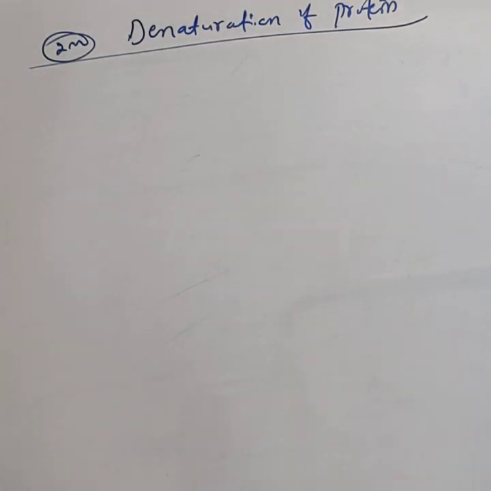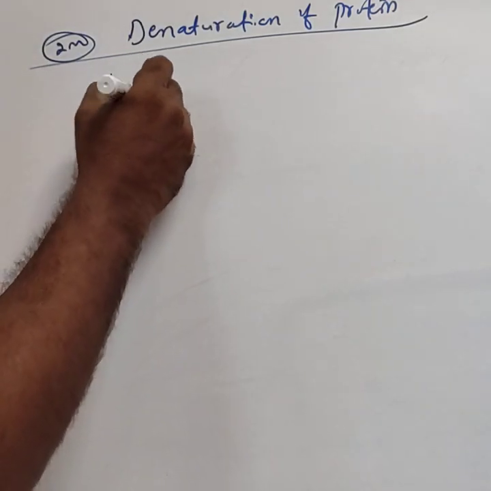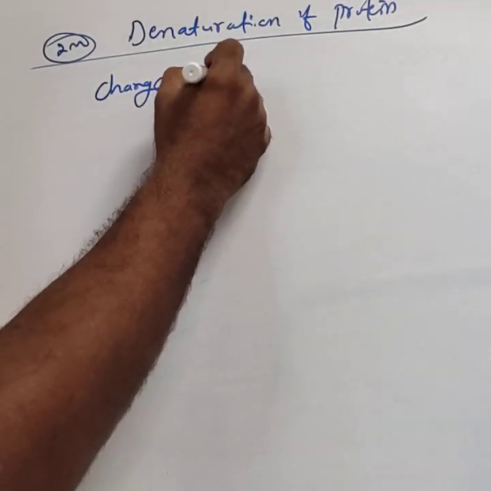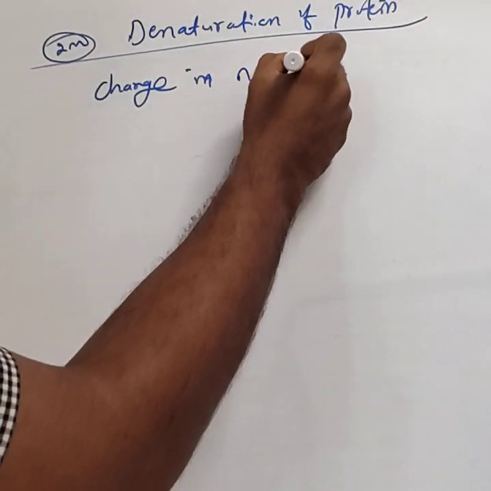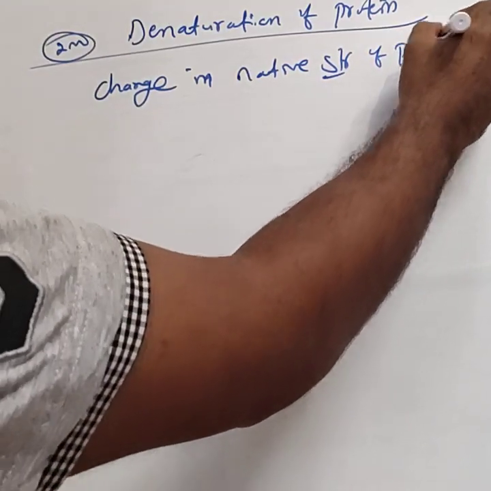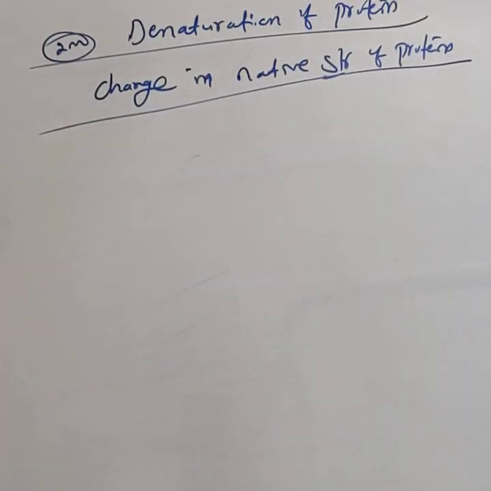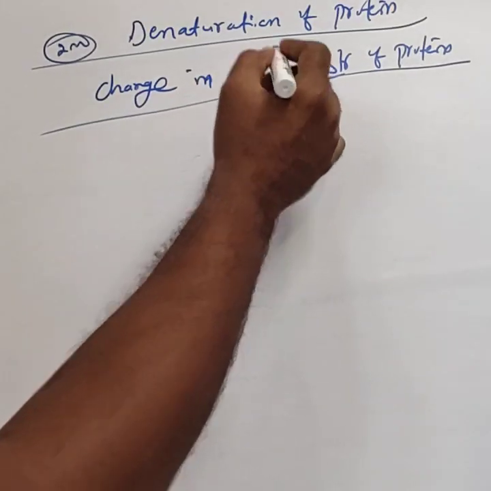Denaturation of protein means any change in the native structure of protein. How can we change the native structure of protein?